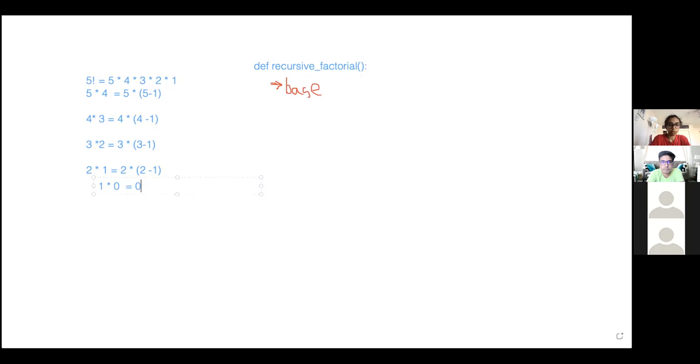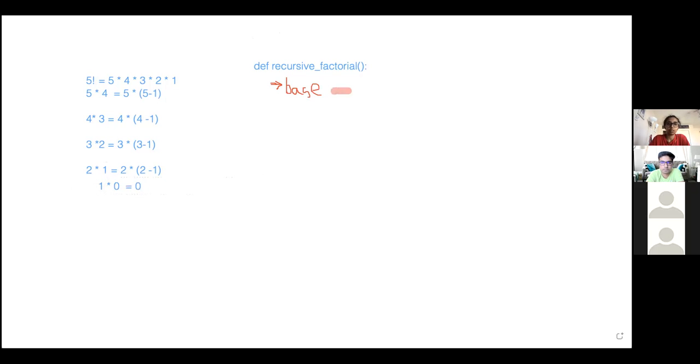is equal to 0. But we don't want to use the 0 because that kind of messes everything else up, because 0 times any number is just 0. And 5 factorial cannot be 0. So we want to stop when our x is equal to 2. And that is what our base case will be.